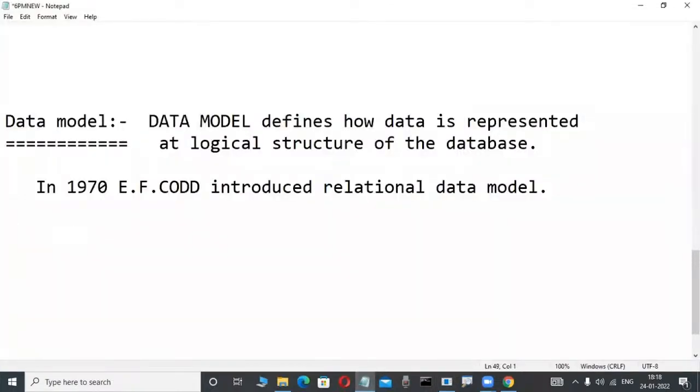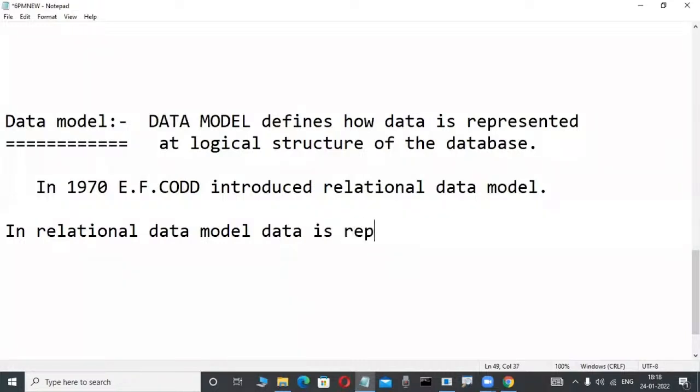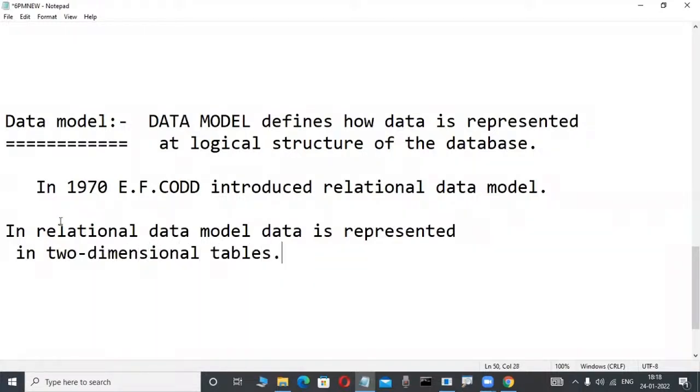Observe here, in the relational data model, data is represented in two-dimensional tables, in the format of rows and columns. That is nothing but two-dimensional tables. Okay?